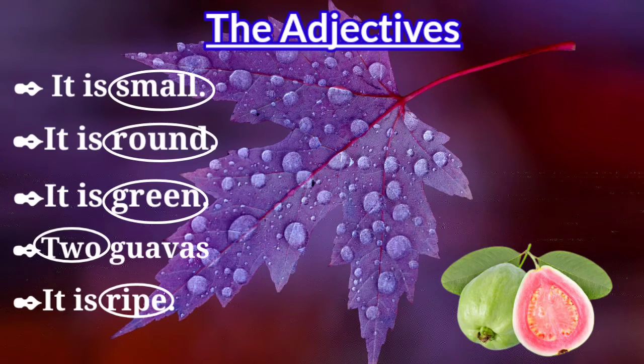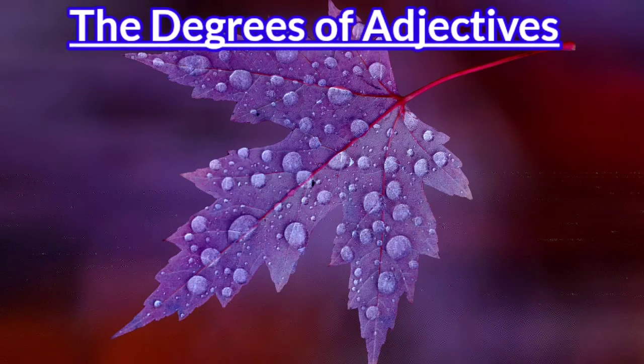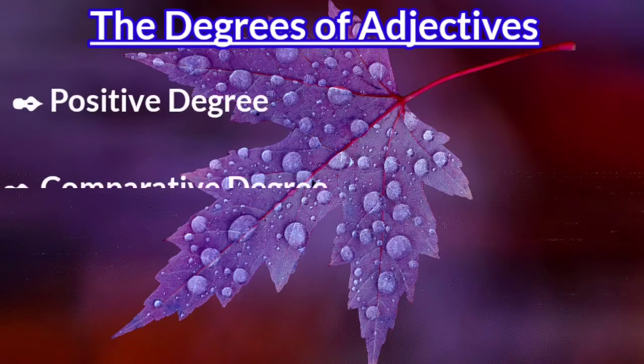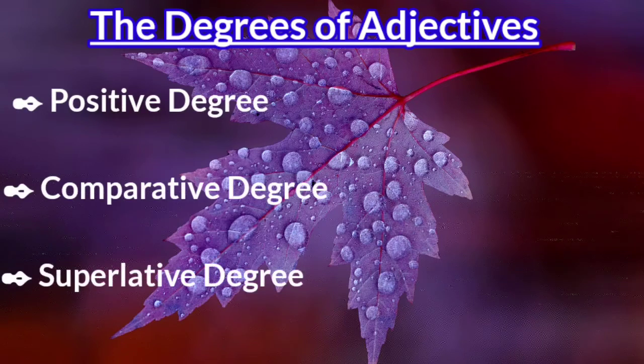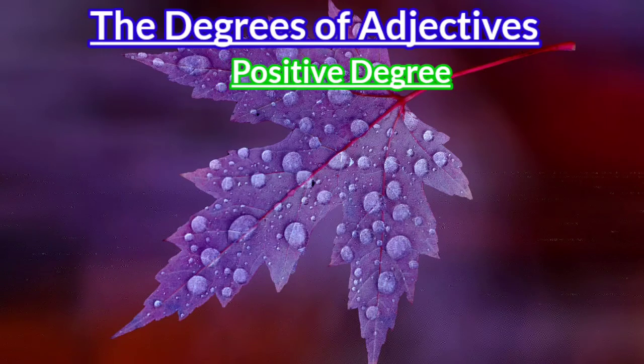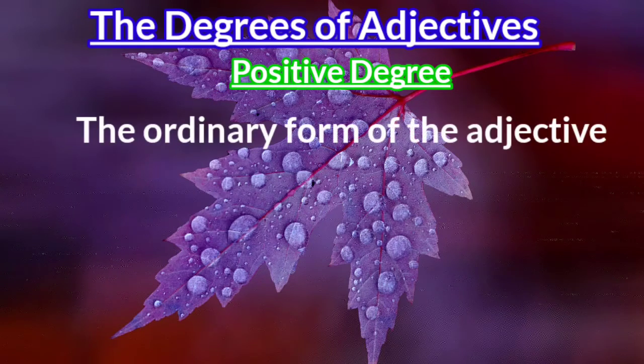Clear? Okay. Now let's talk about the degrees of adjectives, which are used for comparing more than one noun. There are 3 kinds of degrees of adjectives. First, positive degree. Second, comparative degree. Third, superlative degree. So, let's talk about the first degree, the positive degree. The ordinary form of the adjective is called the positive degree when there is no change.